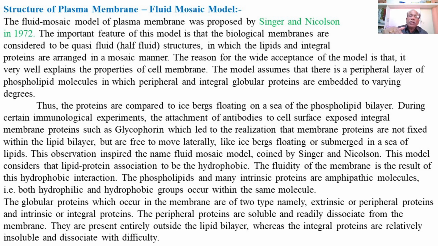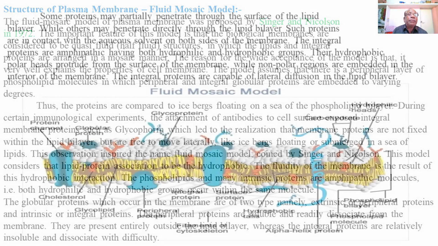The peripheral proteins are soluble and readily dissociate from the membrane, and they are present entirely outside the lipid bilayer, whereas the integral proteins are relatively insoluble and dissociate with difficulty, and are present across the entire thickness of the plasma membrane. That means the intrinsic proteins pass through the lipid bilayer of the plasma membrane.